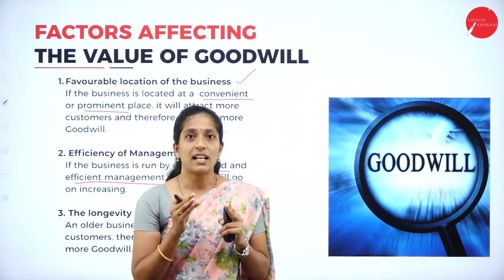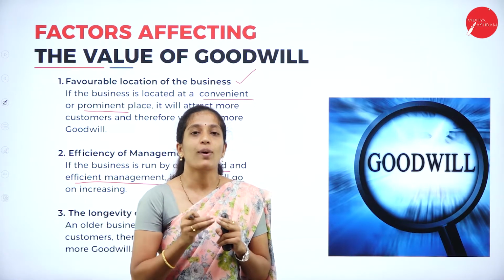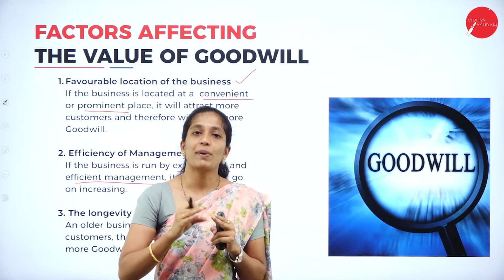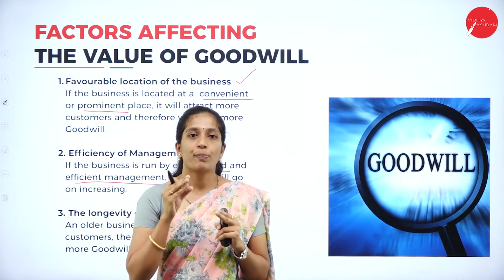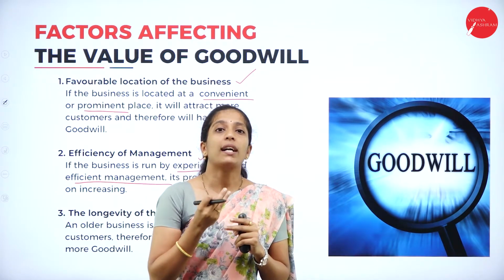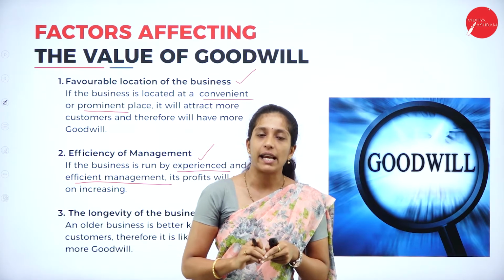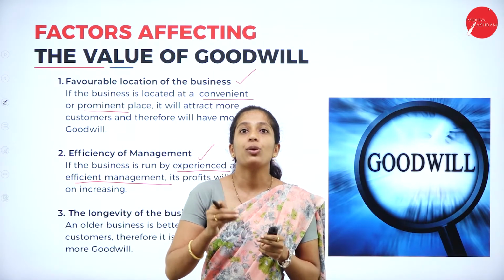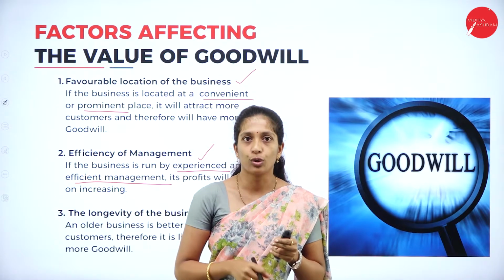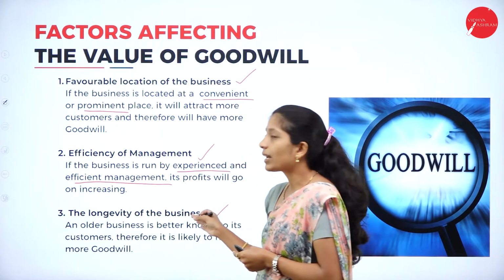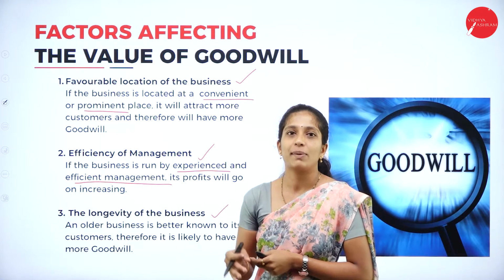Since A Limited has been there for quite longer in the market, people are aware of the product. People are aware of A Limited, what type of product they are producing, what services are provided by A Limited. So this has led to an increase in the value of goodwill of the firm. So the longer the period of business, the greater the goodwill.